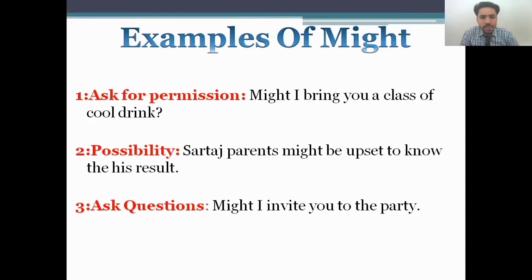And the possibility: Sartaj's parents might be upset to know his result. It means it is a possibility that when my parents hear about my university result, then maybe they might be upset. So this is all about the possibility, and asking questions means, might I invite you to the party? This is the question, might I invite you to the party. This is all about "might".